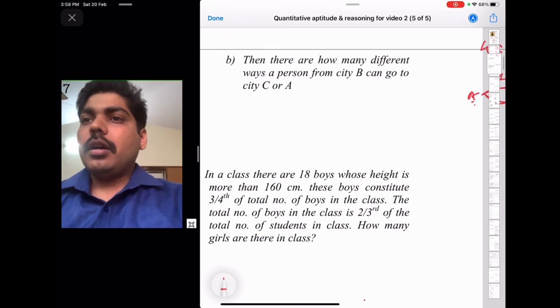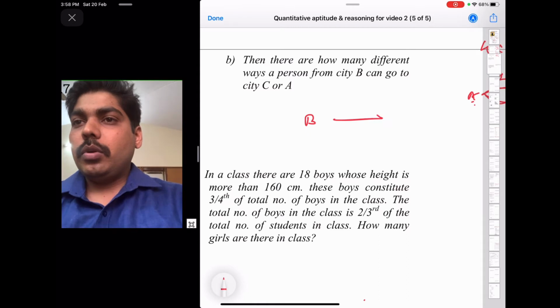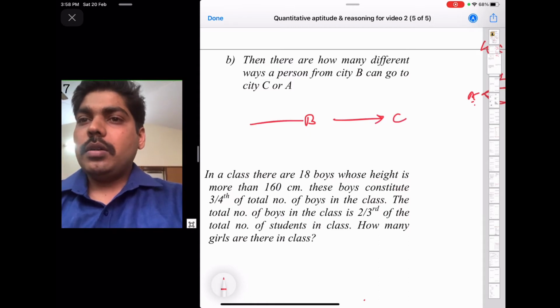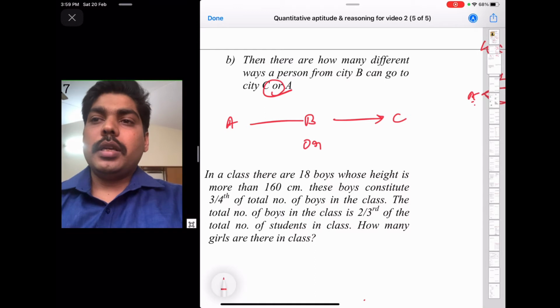Okay, how many different ways can a person from city B go to city C or city A? Here the word used is "or", so the mathematical expression of "or" is, most of the time, summation.